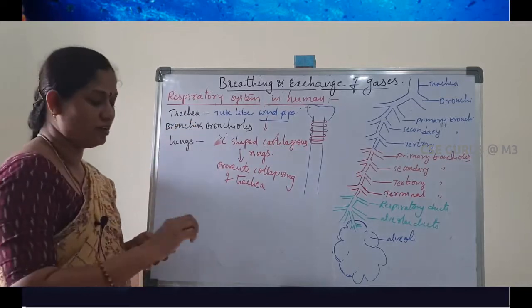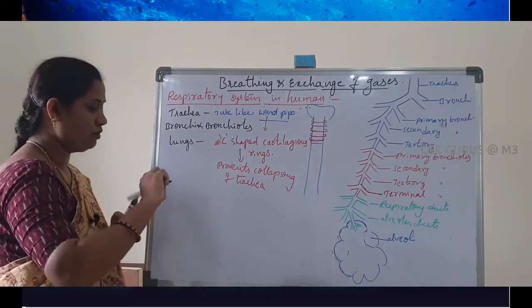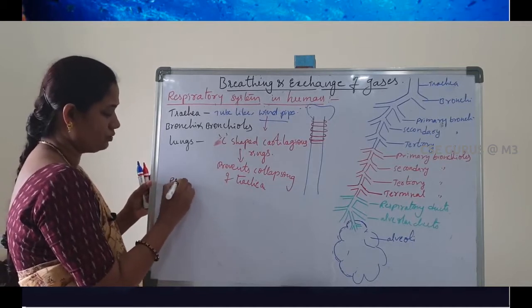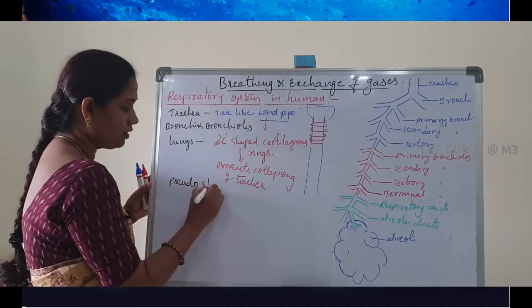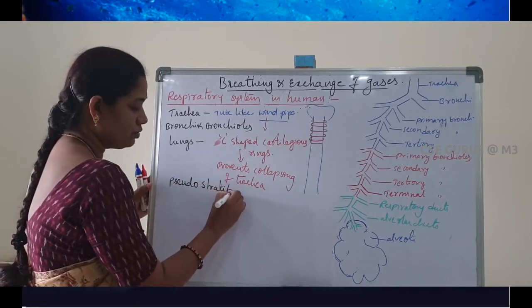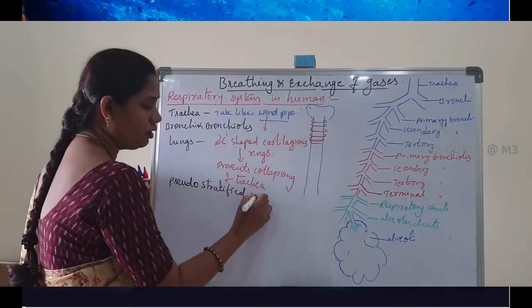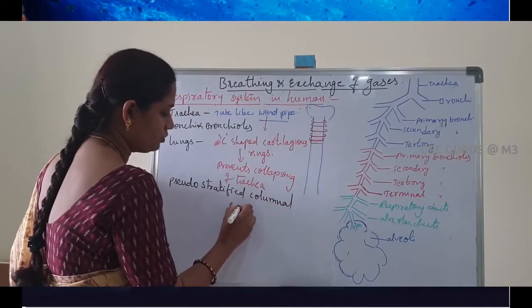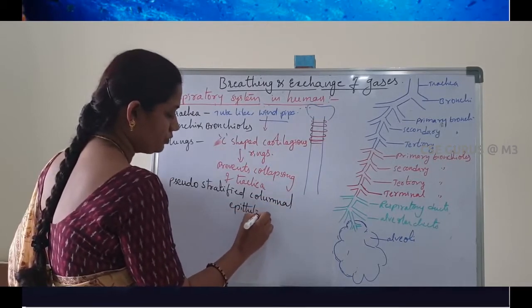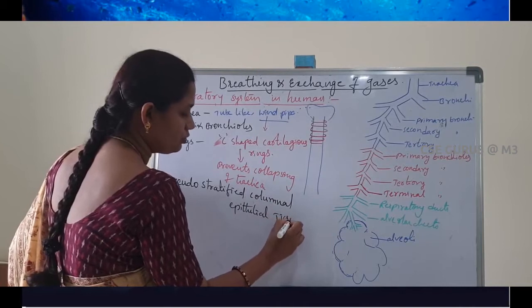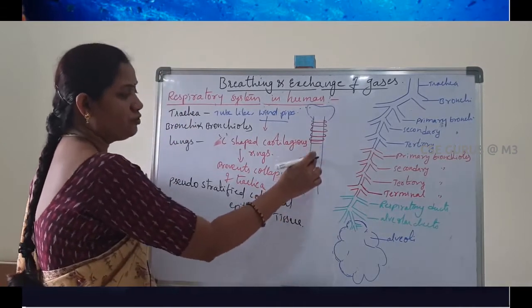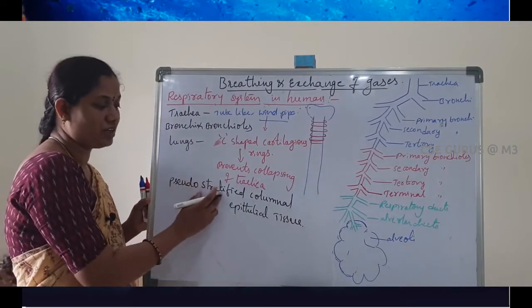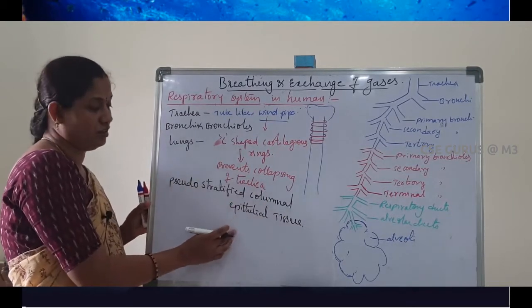Next, the inner lining of the trachea is made up of pseudo stratified columnar epithelial tissue.